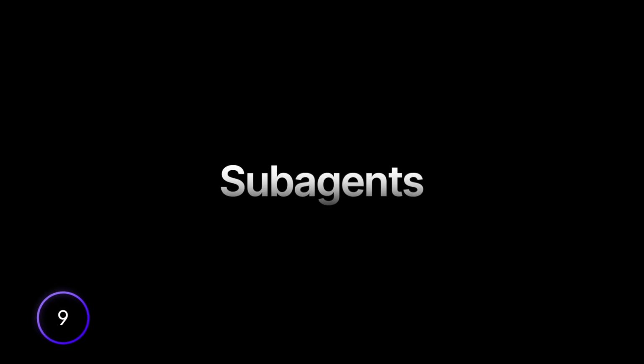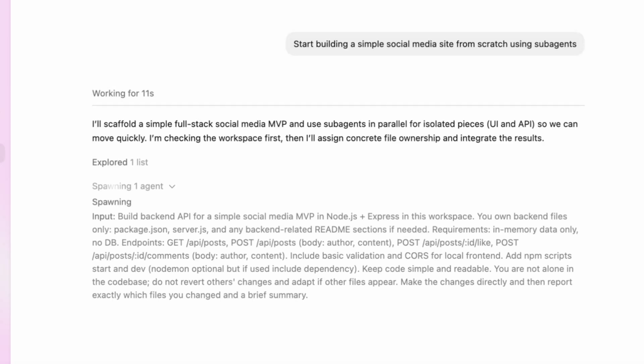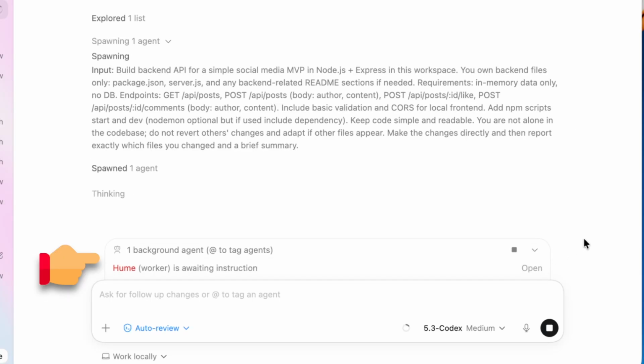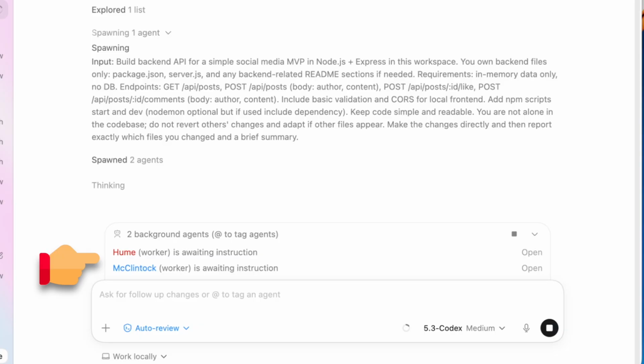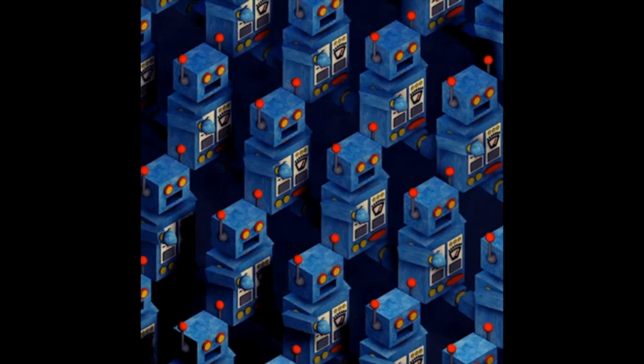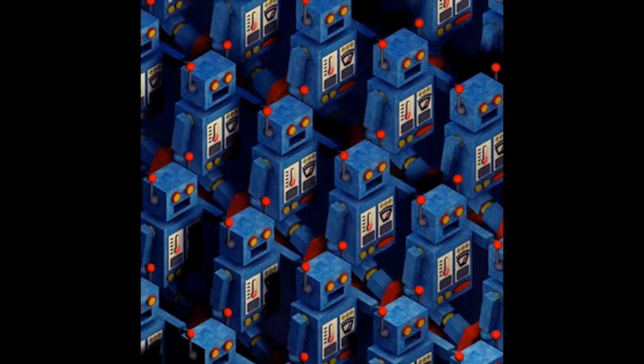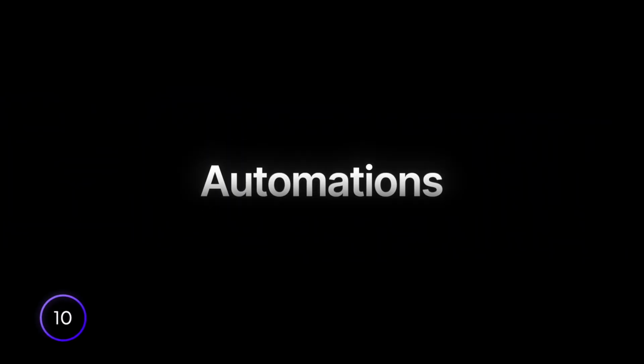If you ask it to, an AI agent will spawn its own AI agents called sub-agents, and it even gives them names. This is incredible because as developers we have now gone from having a singular friend to having multiple friends. With sub-agents, tasks can be performed concurrently and it keeps the main agent focused on requirements, decisions and final outputs. The final tip is about automations.